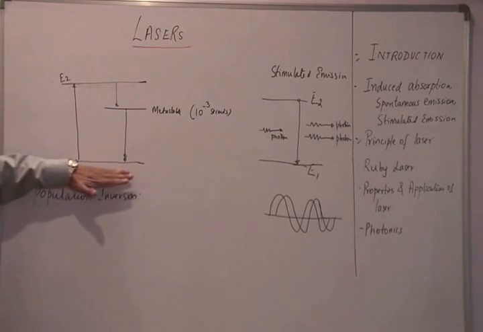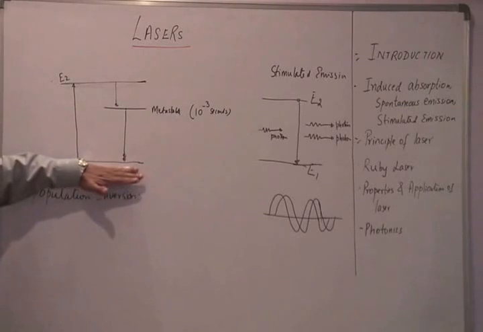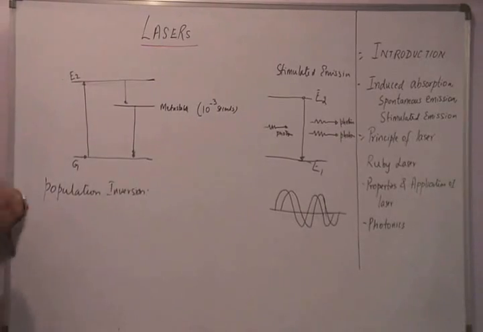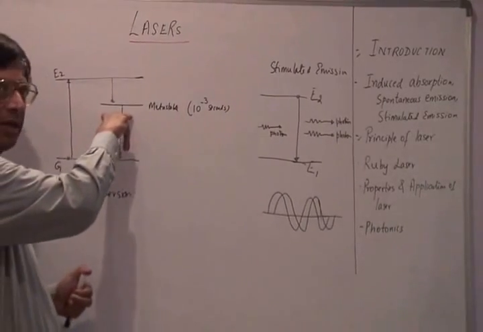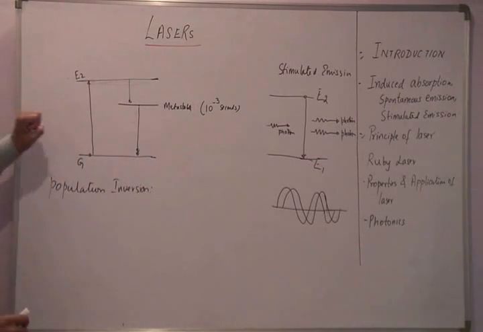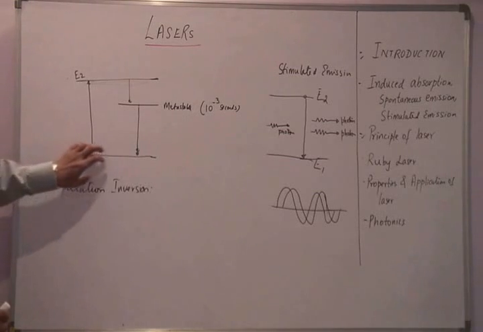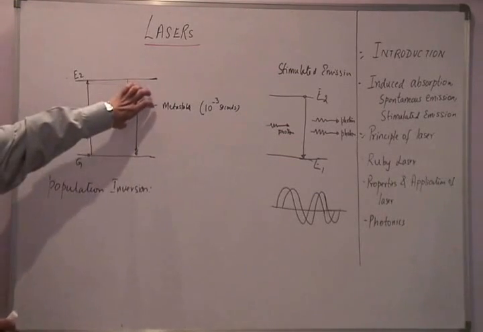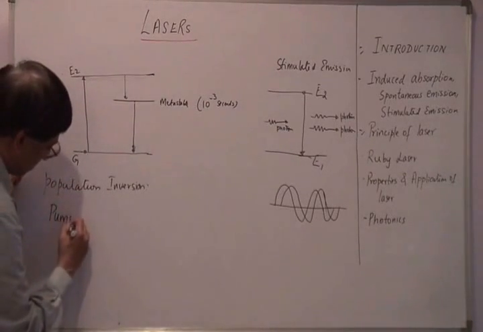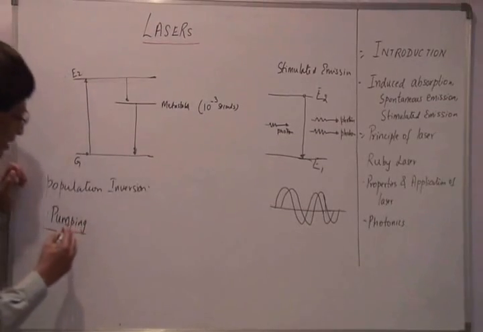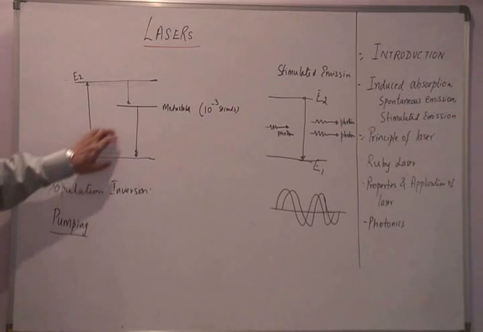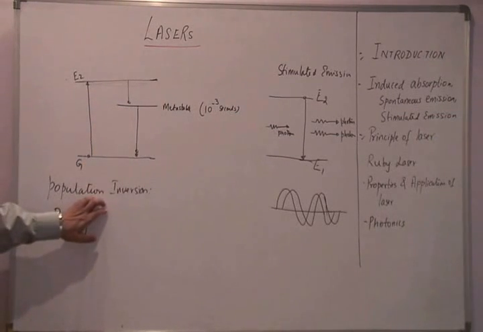That means normally we have a higher number of atoms in the ground state compared to the higher energy state. In this case we are reversing or inverting that. We are having more number of atoms in the excited state than in the ground state. So obviously we need to supply some kind of energy to the atom to make these atoms move to a higher energy state to start with, and that process is called pumping. So pumping is the process of supplying energy to make these atoms move from a lower energy state to a higher energy state and to achieve population inversion.